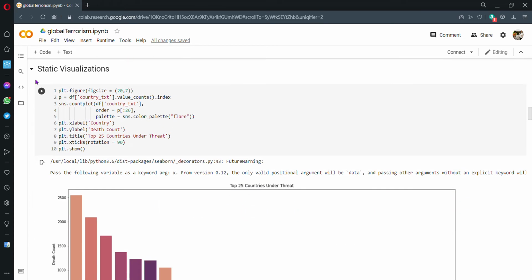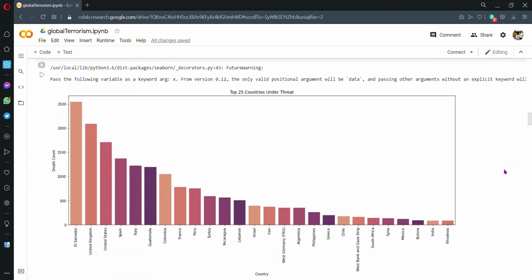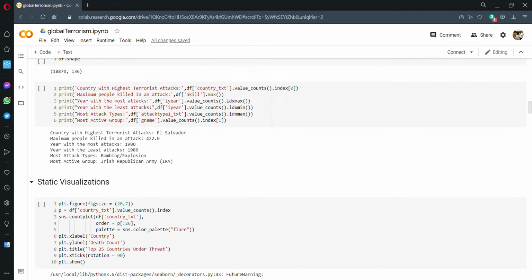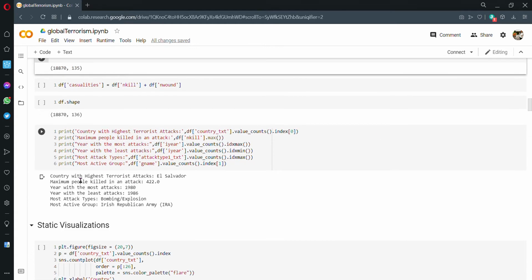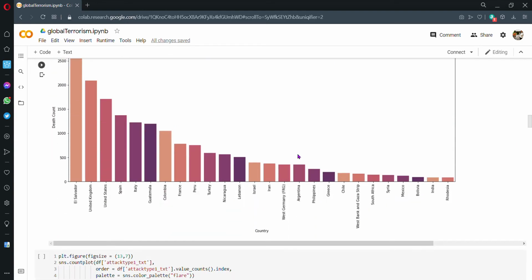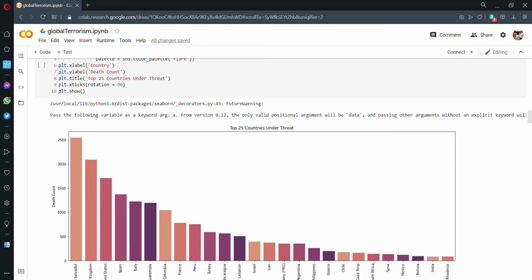So I start with static visualization. By static visualizations, I mean the graphs that we get will be non-interactive, plain graphs yet informative. Here we have the top 25 countries which were under threat. El Salvador, you can see, has experienced the highest number of death count. And if we go to our preliminary analysis, the country with the highest terrorist attacks was in fact El Salvador. So our graph confirms that. So this is a perfect graph.